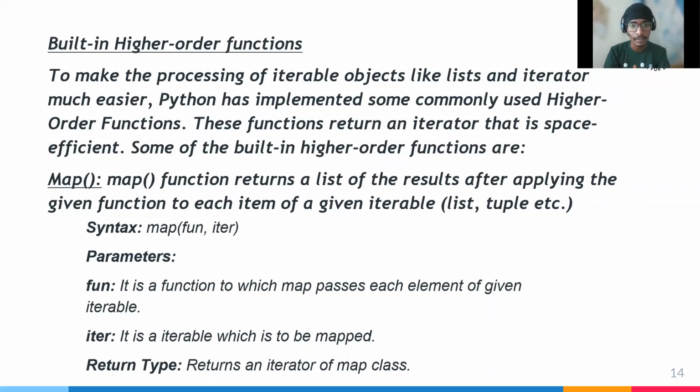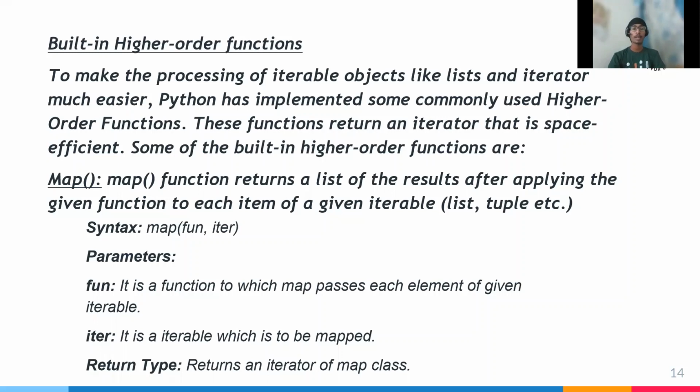Some of the built-in higher order functions are, first, map. Map is a function that returns a list of results after applying the given function to each item of a given iterable, like tuple, list, etc.